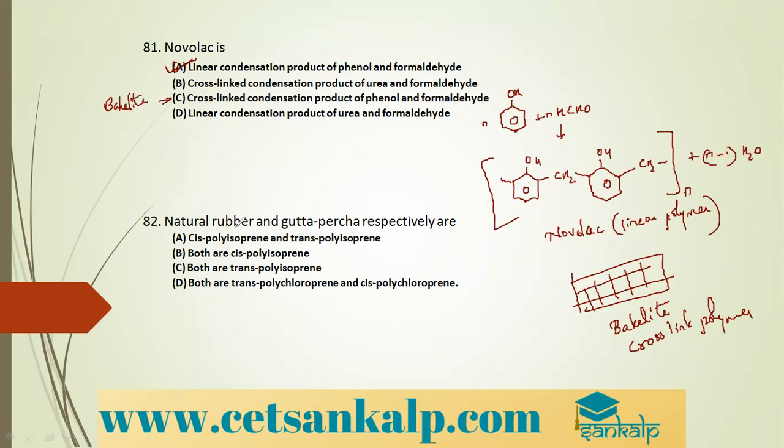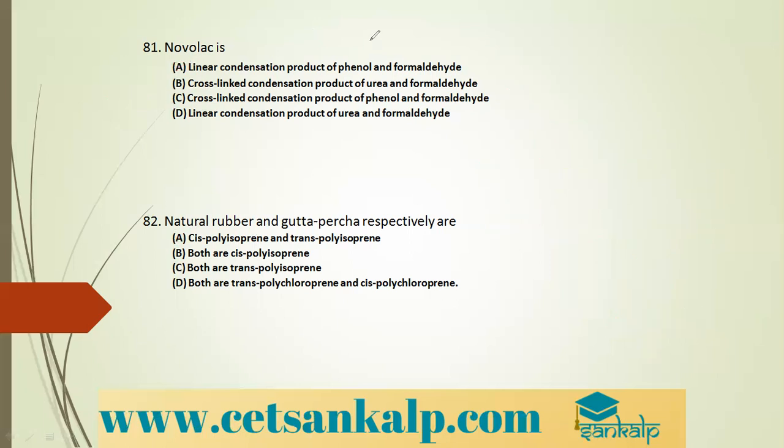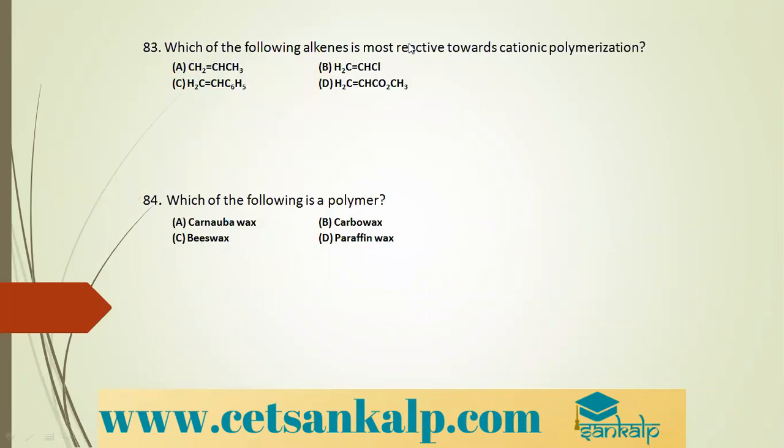Okay. Next, natural rubber and gutta percha respectively are. What is natural rubber? Cis polyisoprene. And what is gutta percha? It is trans polyisoprene. So option A is the correct option. We have seen it many times. Natural rubber is the cis form, wherein CH2 linkages are on the same side of the double bond, whereas gutta percha is a trans rubber, wherein the CH2 linkages are on opposite sides.